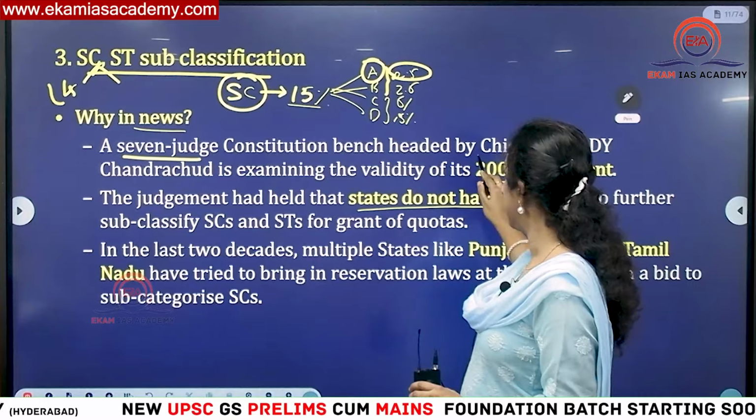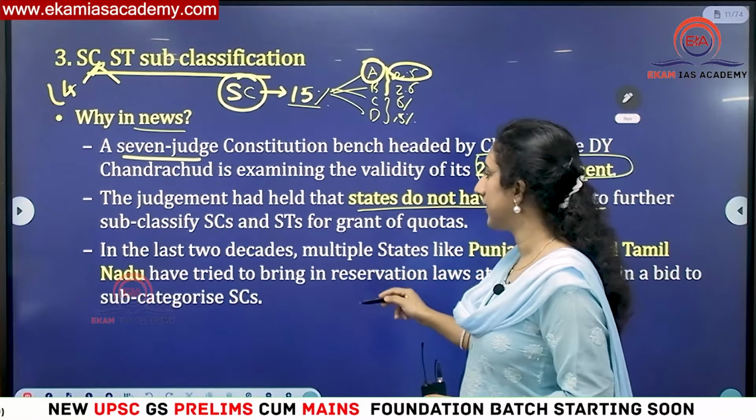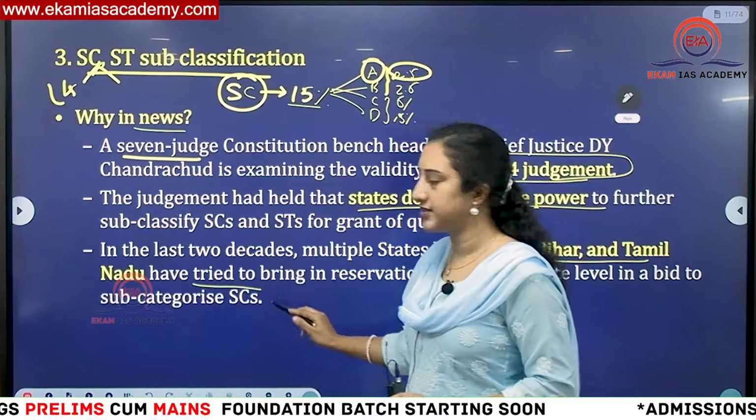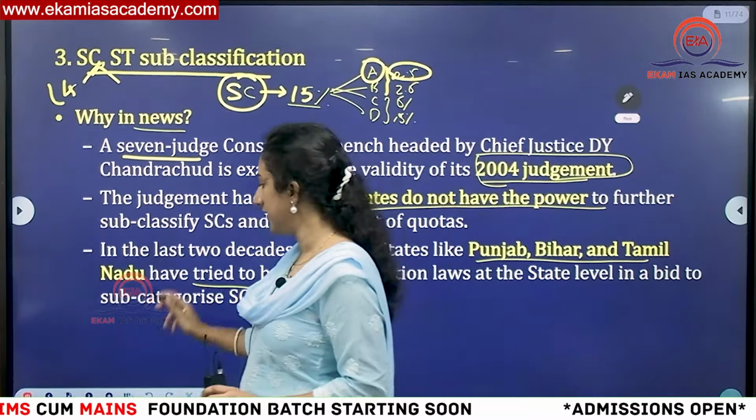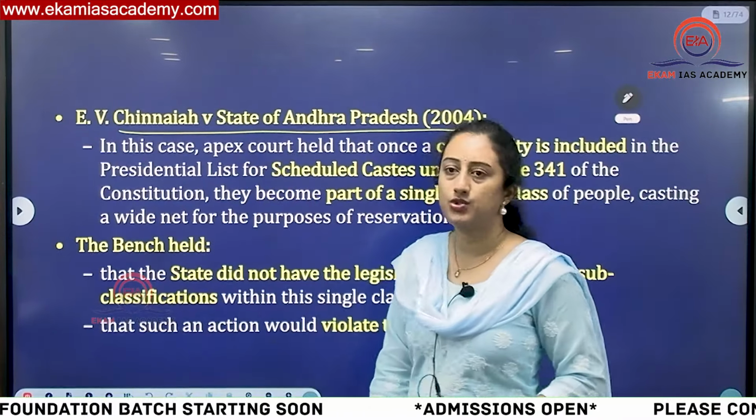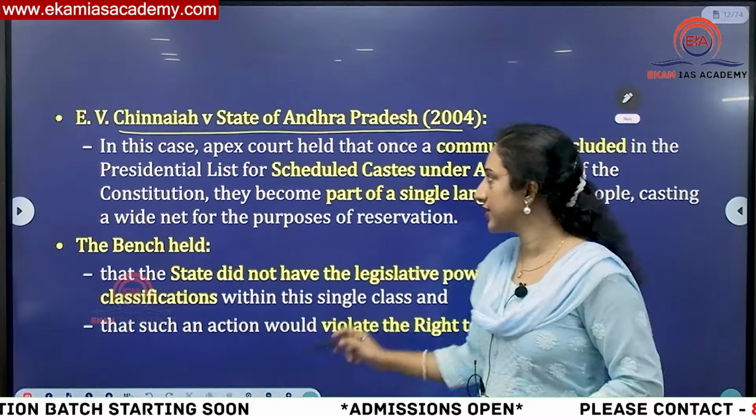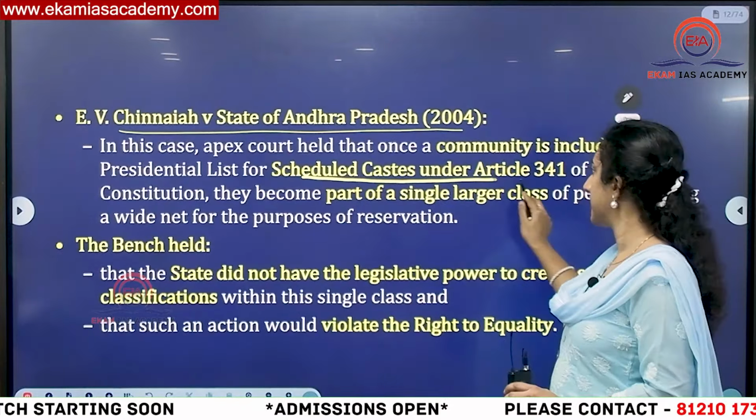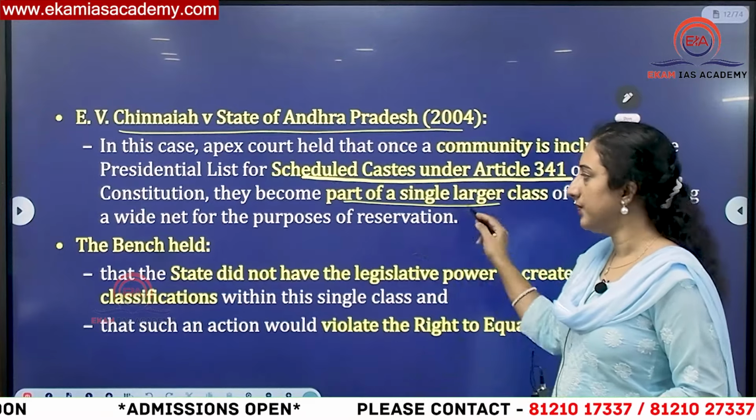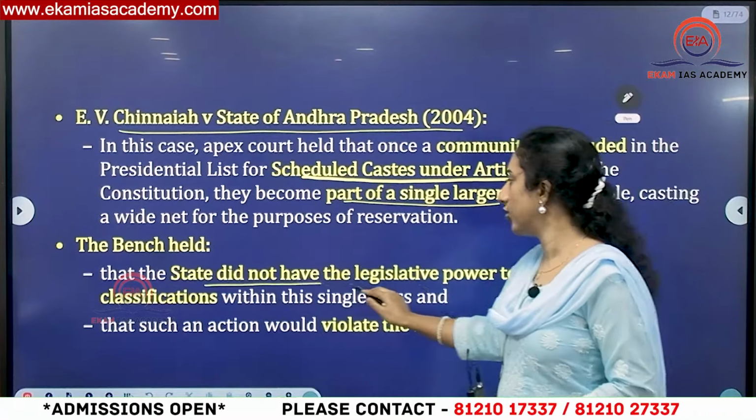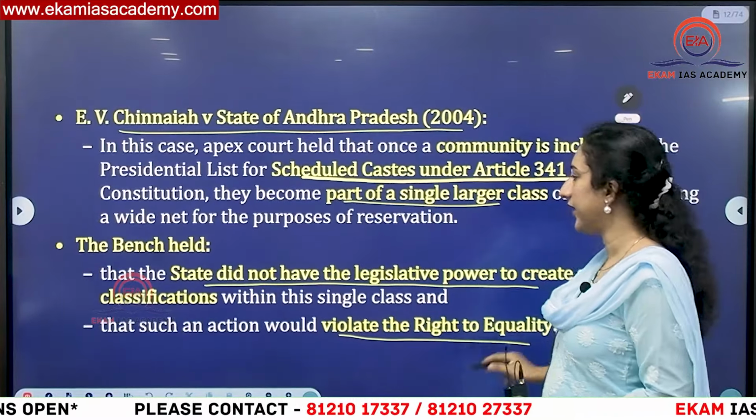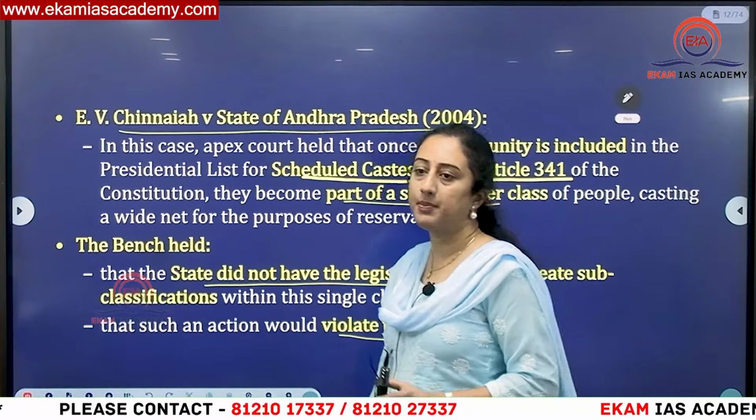So here, states do not have the power. This is what was held in the 2004 judgment. We'll see that also. You can see states like Punjab, Bihar, Tamil Nadu tried to subcategorize, and that is what was challenged in the Supreme Court. This is E.V. Chinnaiah versus State of Andhra Pradesh in 2004. In this case, what did the Supreme Court say? Scheduled Castes under 341 are part of a single community. Another thing they said is the state did not have legislative power to create classifications because it would violate the right to equality also, and the power is with the Parliament itself.